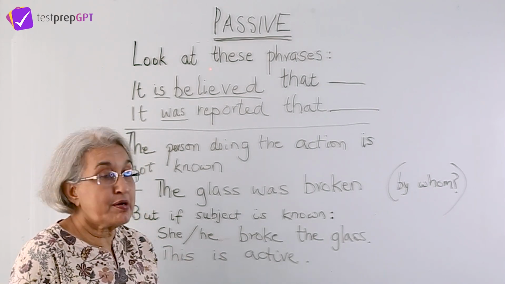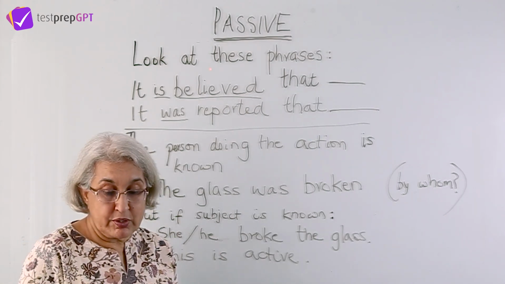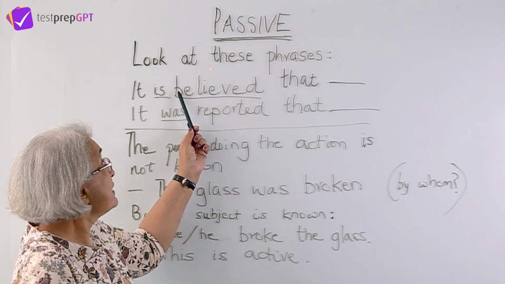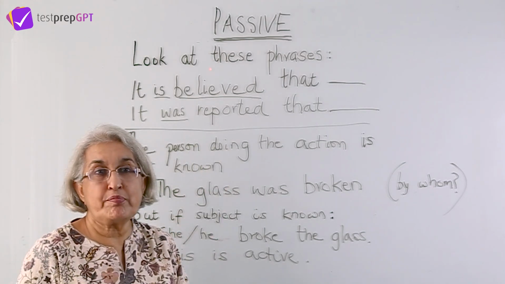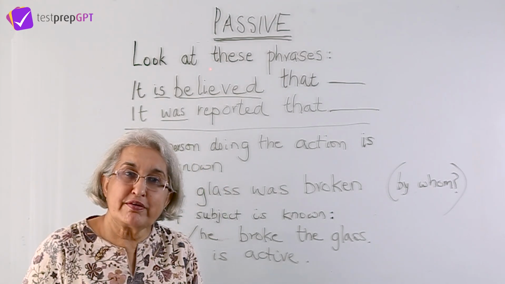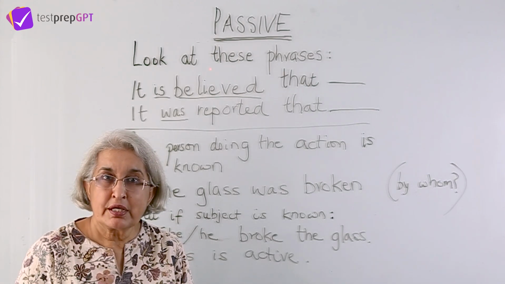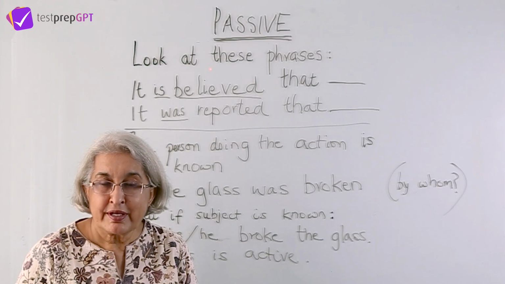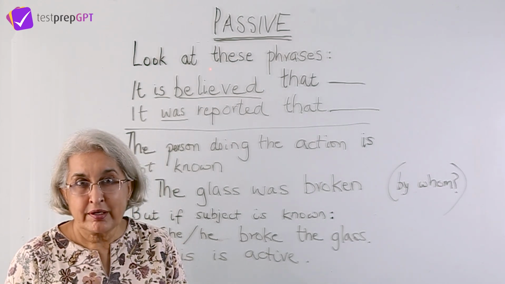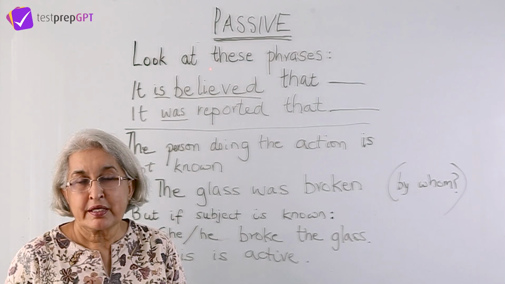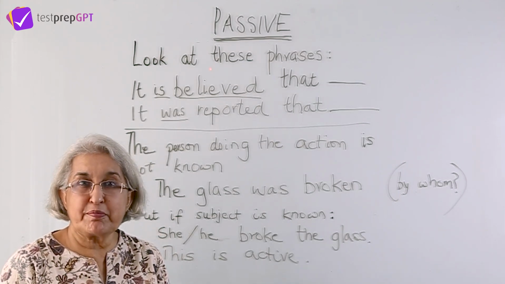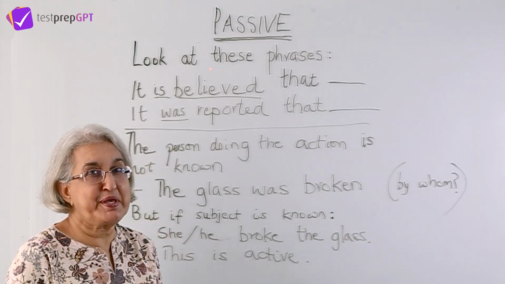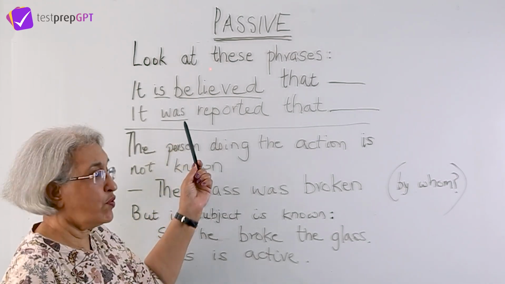What else do you notice about these phrases? You will notice that there is a form of the verb be, is and was. This is a form of the verb be. Do you know that the verb be has many forms? Let me tell you. Is, am, are, was, were, being, been. These are the different forms of the verb be. So in a passive, you will see some form of the verb be, as we see here, is and was.